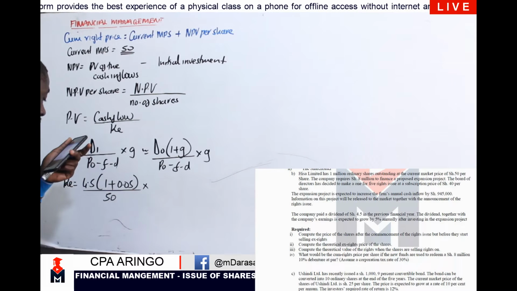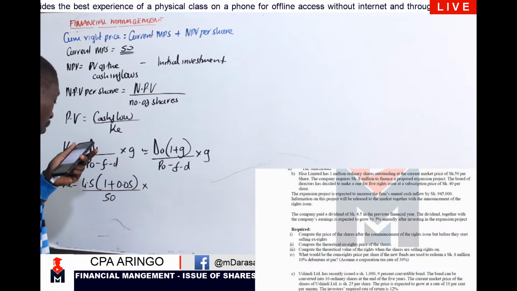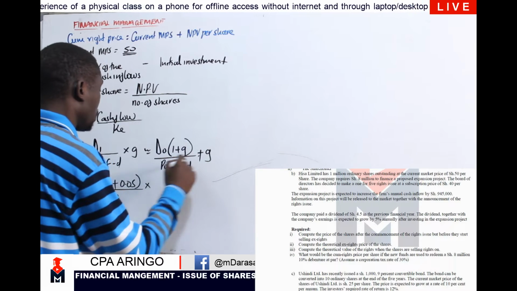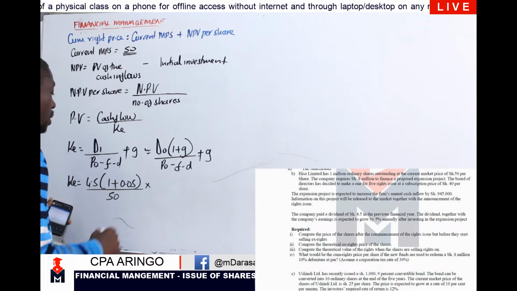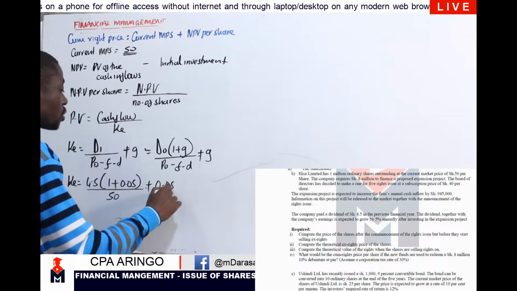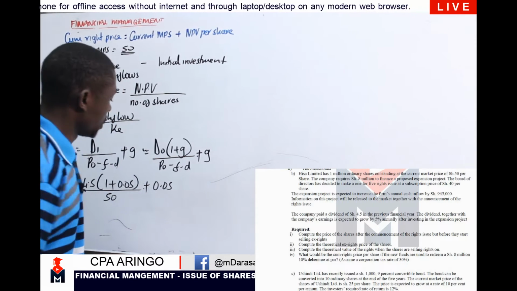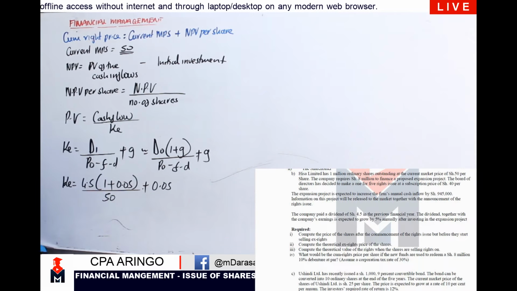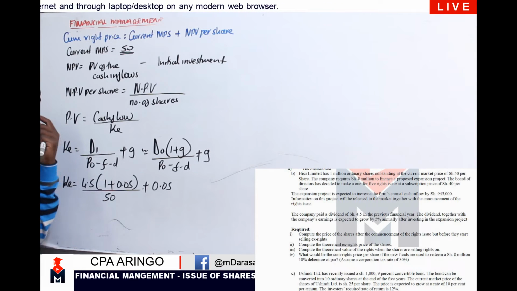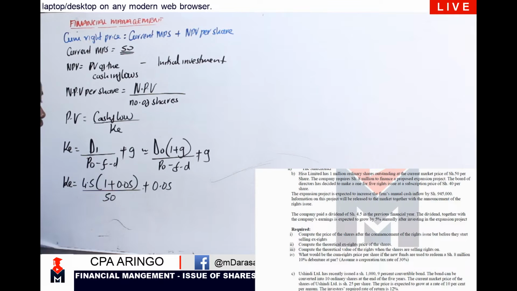Then we add our growth rate, not multiply, sorry, this one is add. We add our growth rate, which is 0.05. My tongue had said add, then I had written multiplication. So basically that is plus G. Sorry. So therefore, once we have this, what can we have?